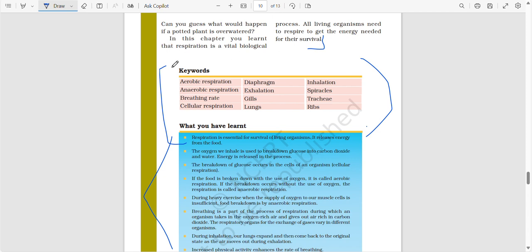So these are some keywords. Let us discuss these: aerobic respiration, anaerobic respiration, breathing rates, cellular respiration, diaphragm, exhalation, lungs, gills, inhalation, spiracles, tracheae, and ribs.